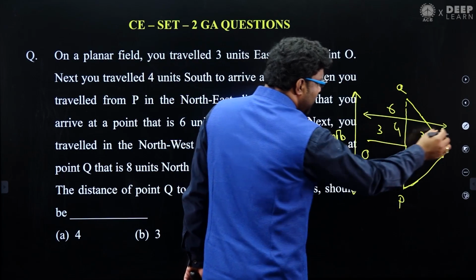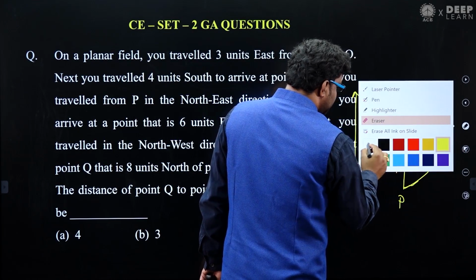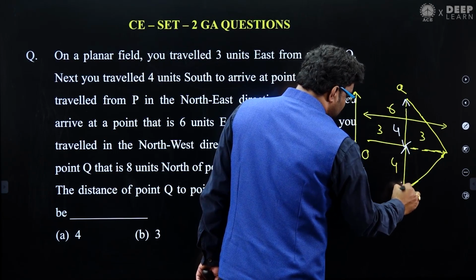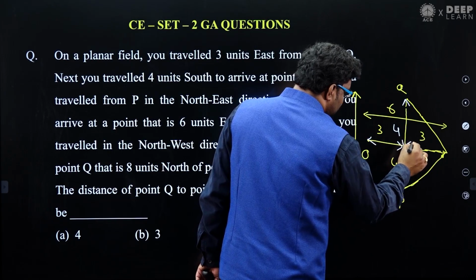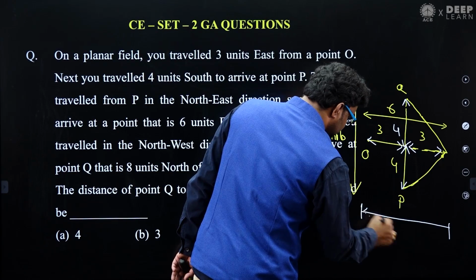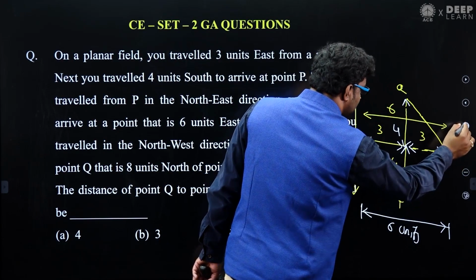If you split it clearly, from here to here is 4 units, already 4, totally 8, and here to here 3, here to here 3, totally 6 units. So that's clear.